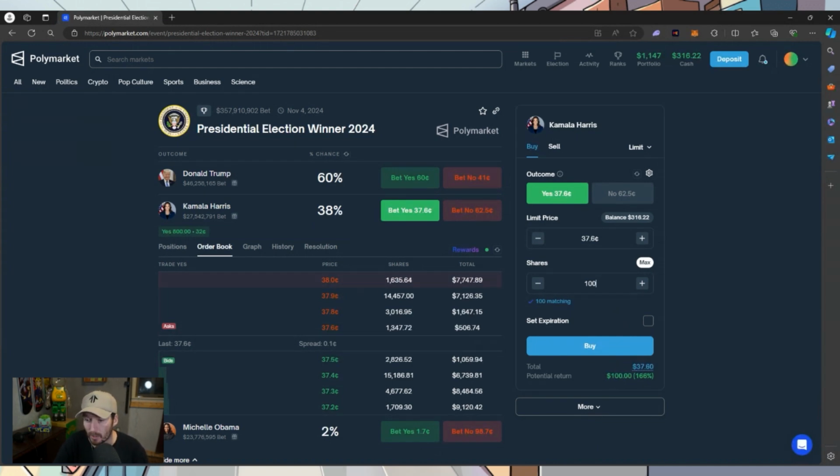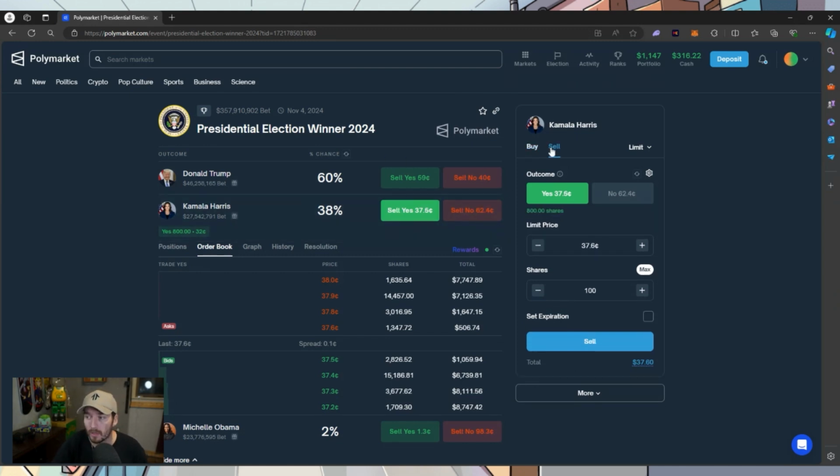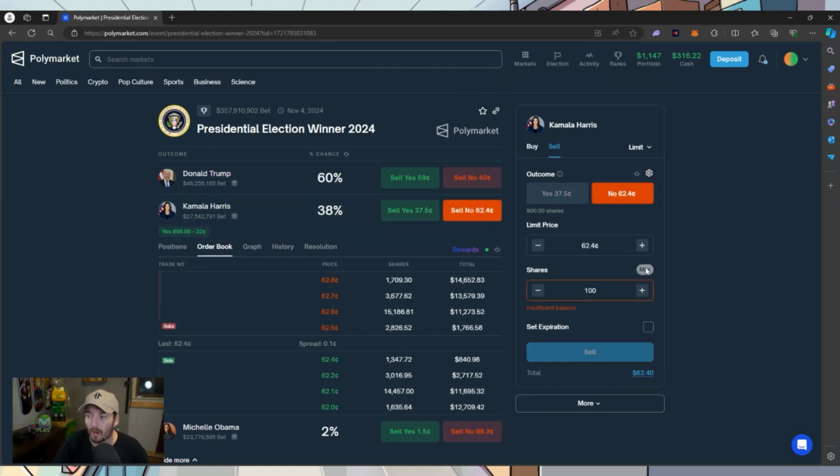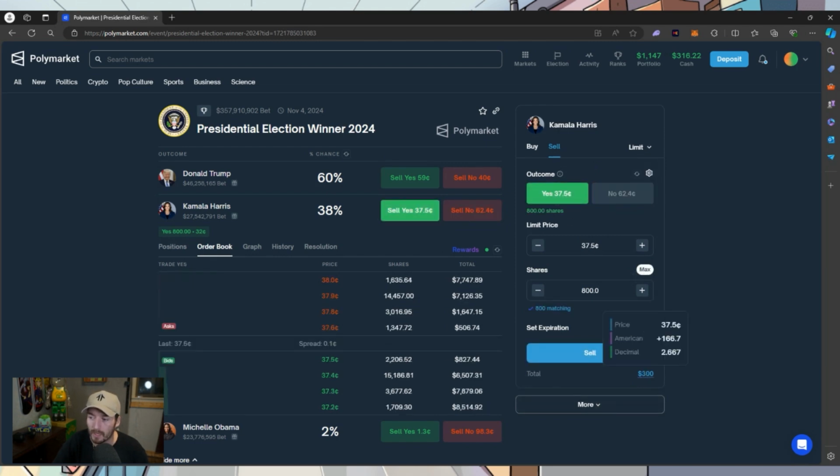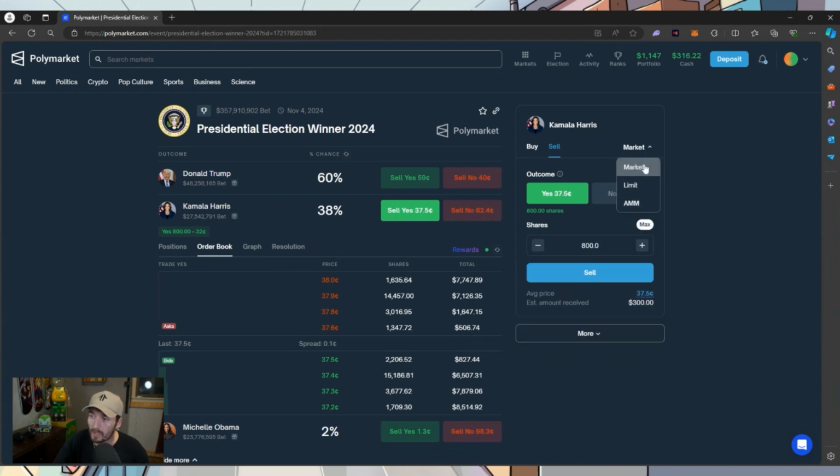But the other key thing to note here is, say Kamala Harris does not win, I lose all that money. But the nice thing about prediction markets and what makes them truly unique is that in this case, I can actually sell these shares. So if I wanted to, right now, I could sell all of my Kamala Harris shares. So right now I have yes, I can sell my yes shares, all 800 of them, and I'd get $300. That's not too shabby, especially considering I got in at 32 cents and there's all kinds of different stuff. We can market make, we can market sell.